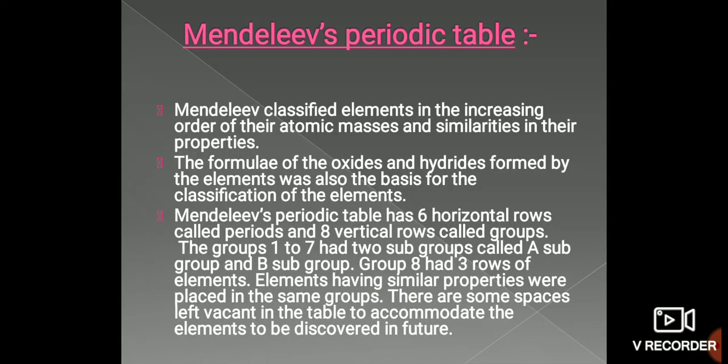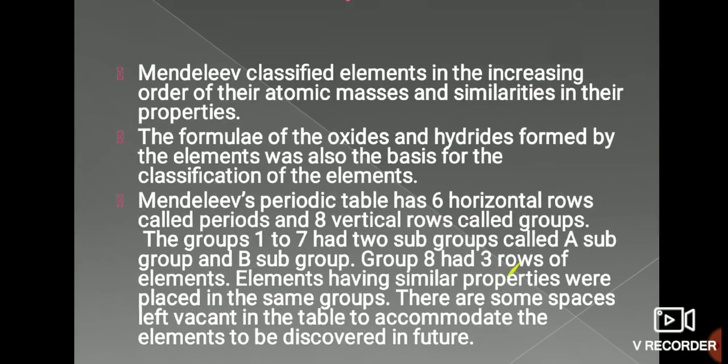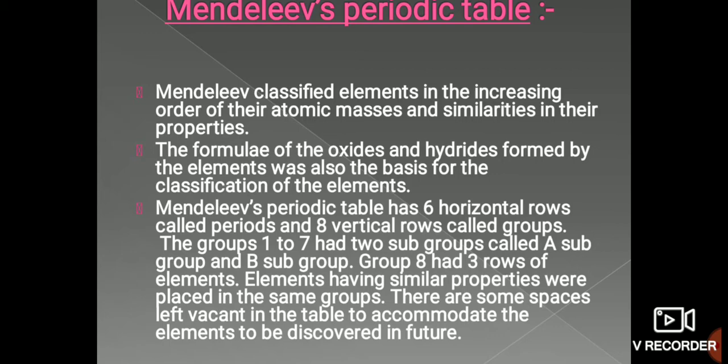In Mendeleev's periodic table, the elements are classified in the increasing order of their atomic masses and similarities in their properties, with the formulas of oxides and hydrides as I mentioned. The table has 6 horizontal rows called periods and 8 vertical rows called groups.